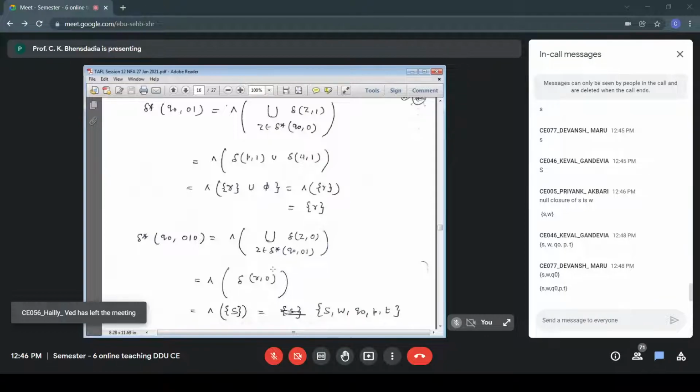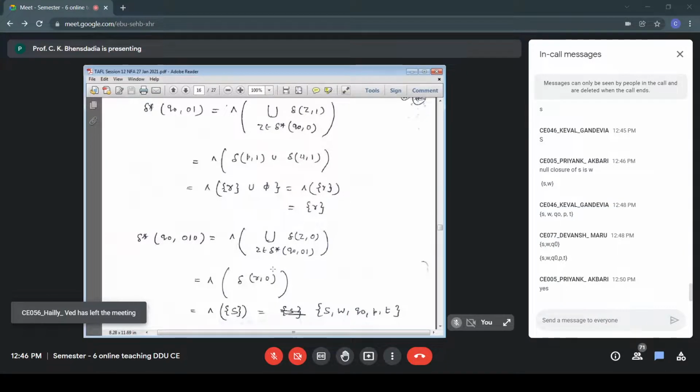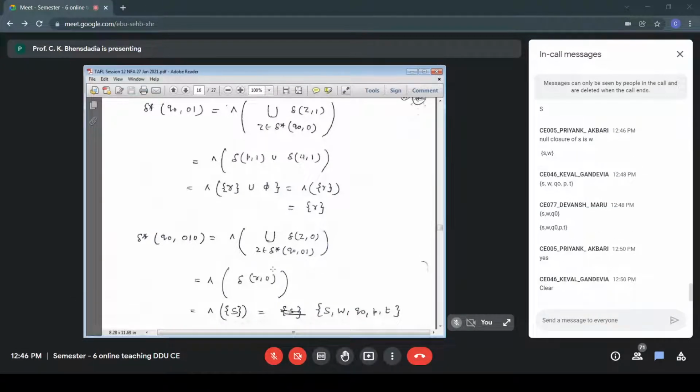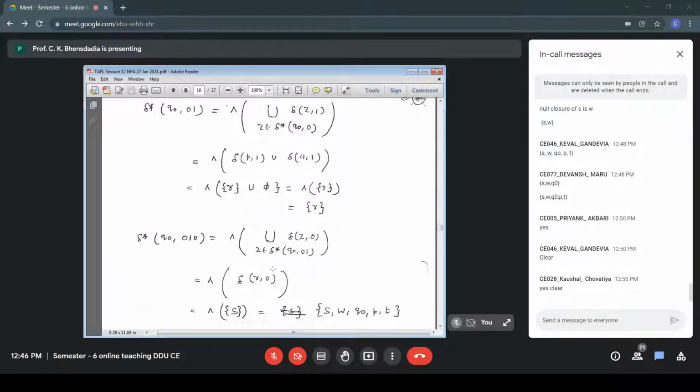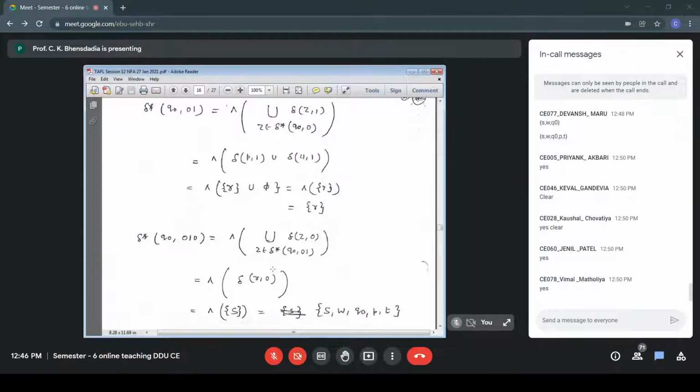Is that fine? Using the definition we computed. Is that clear? Is that clear to all? Anyone has a doubt? Kaushal Chovatia, fine. Janil Patel, fine. Vimal, fine. Chandresh Gohel, okay, okay. Evans, fine.